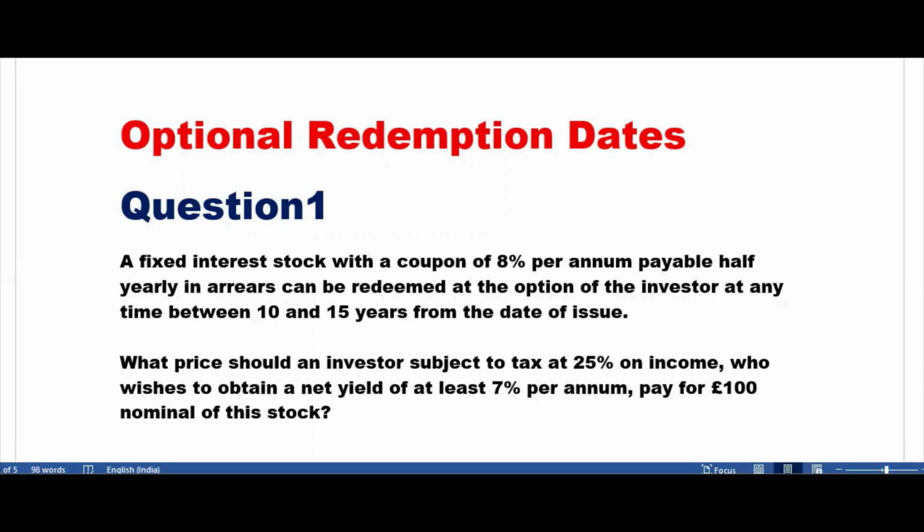This is the question. The only thing that is different from whatever you have done is 10 to 15 years, and the option is there with the investor. That you need to know. Suppose I'll plan something for you. I will say I can give you 10 to 15 classes. I can complete your course in 10 to 15 classes. It could be 10 classes, 11, 12, 13, 14, 15. These are the options for you.